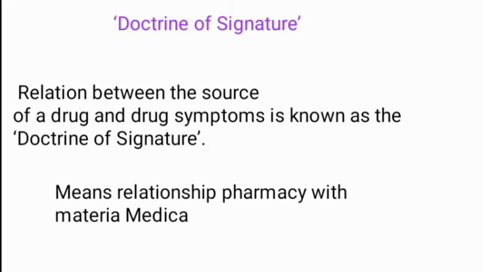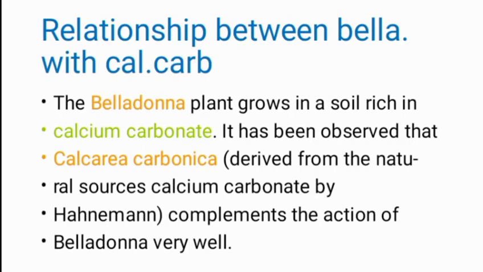First example we take is the relationship between Bella, meaning Belladonna, and Calcarea carb. How is the source of a drug related to the symptoms of a drug? Here you see that the Belladonna plant grows in soil, in which soil? The soil which is rich in calcium carbonate. And Calcarea carb is the medicine derived from the source calcium carbonate.